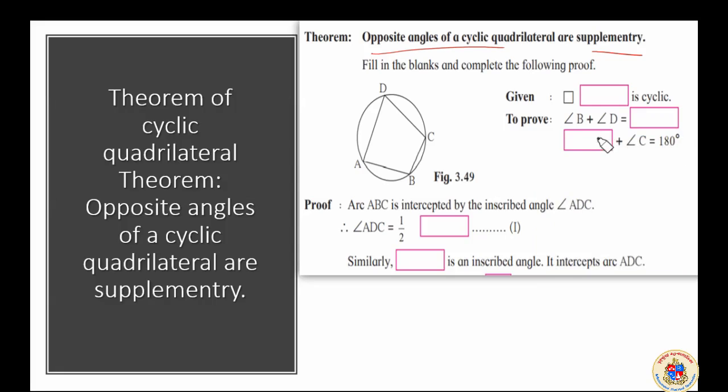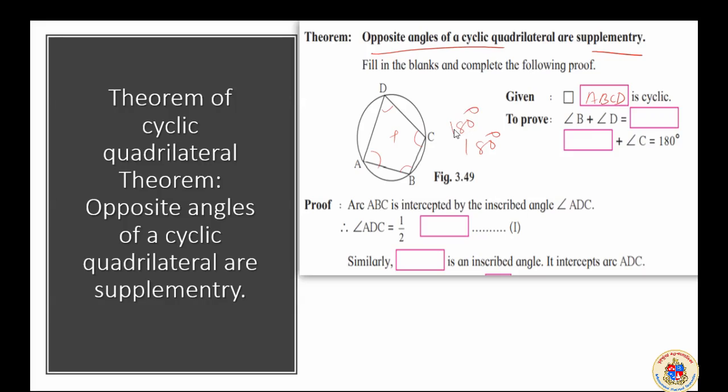What is given? It is given that there is a quadrilateral within the circle and it is cyclic. That means all the vertices are on the circle: A, B, C, D. What we have to prove? The angles B and D, if you add, you will get 180 degrees. The same way, angles A and C, if you add, you will get 180 degrees. This is what is to be proved.